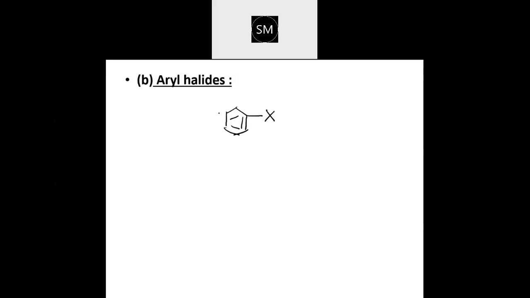So if halogen is directly attached to an aromatic ring or benzene ring, then that will be called aryl halide. For the example, I can take a benzene ring with chlorine, a direct attachment of that chlorine atom to the benzene ring. That's aryl. So chlorobenzene is the example.